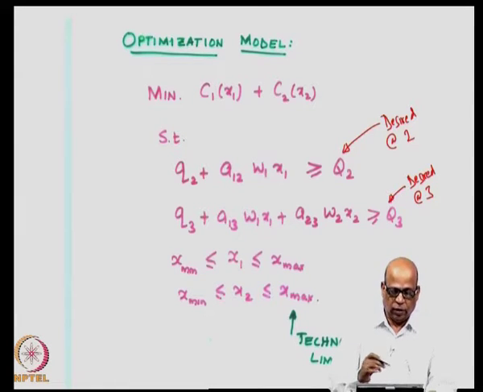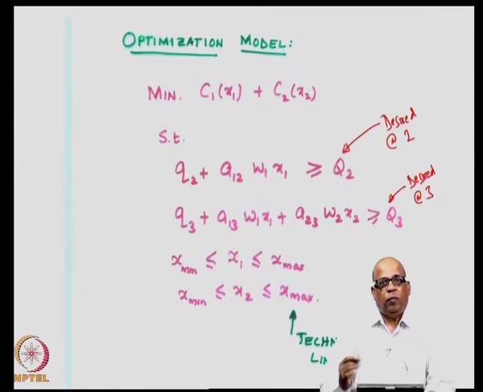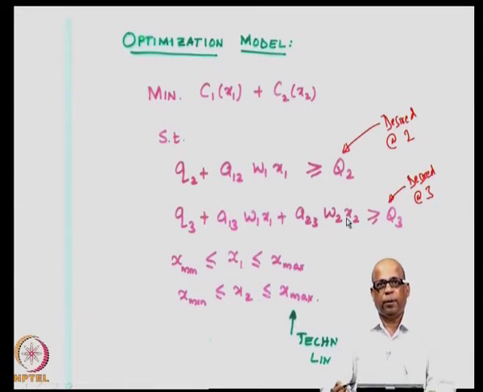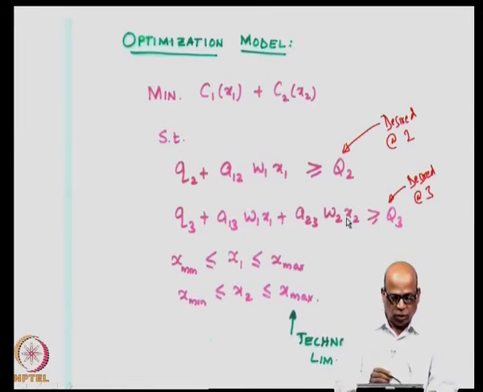There are a few things that you must note here. What are the actual decisions that you are making? The decisions that we will be interested in are what is the optimal value of X1 and what is the optimal value of X2. Look at all the other parameters. Are they known? Q2 is known, which is the original dissolved oxygen level.